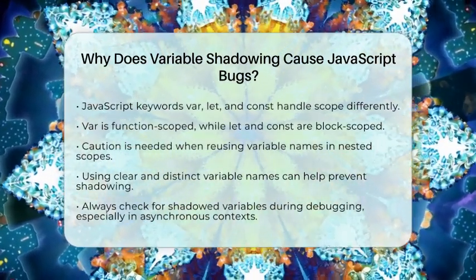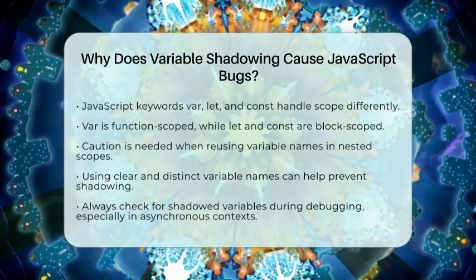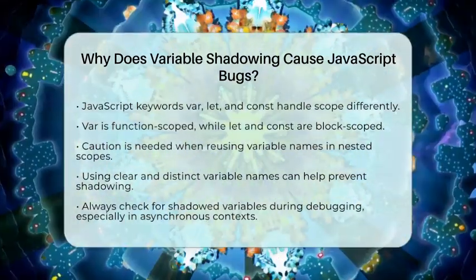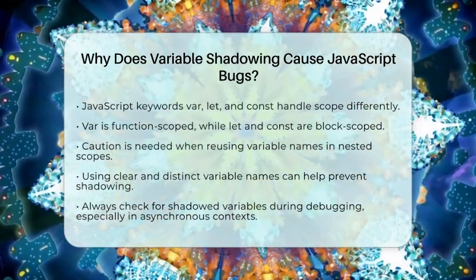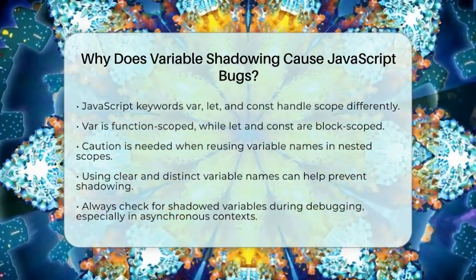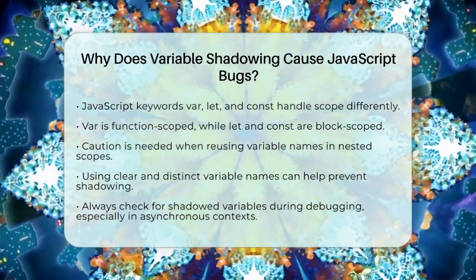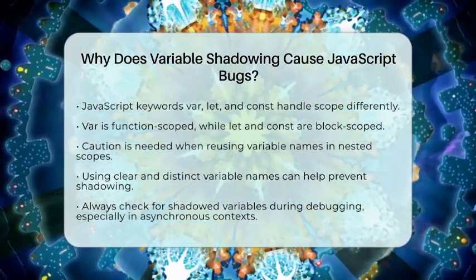When debugging, check if a variable might be shadowed by another variable with the same name in an inner scope. In asynchronous functions or callbacks, be particularly careful about shadowing, as closures capture variables by reference. This can lead to results that are not what you intended.